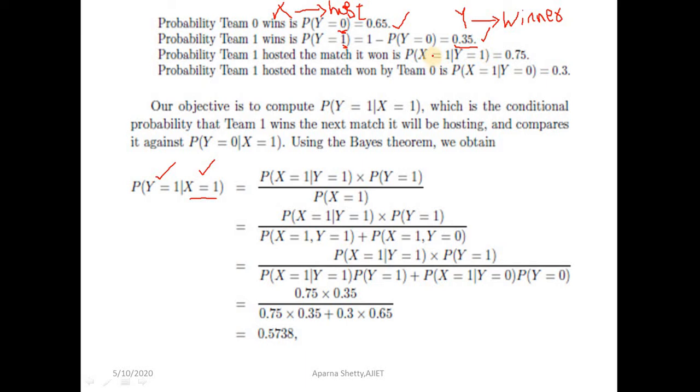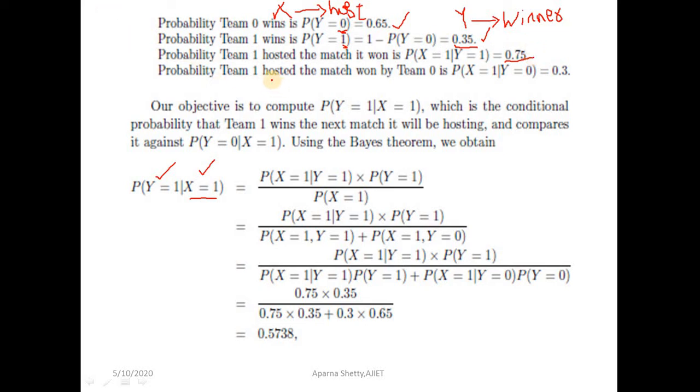So the probability that x is equal to 1 given y is equal to 1 is given as 0.75. They have given it in the question only: 75% of the matches won by team 1 have been played in its homeland only, right? They have given it in the question already.